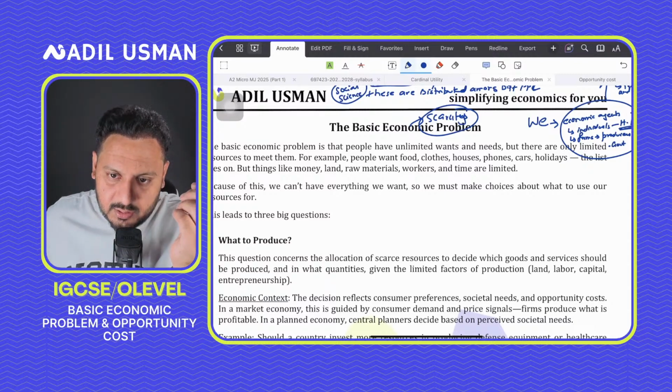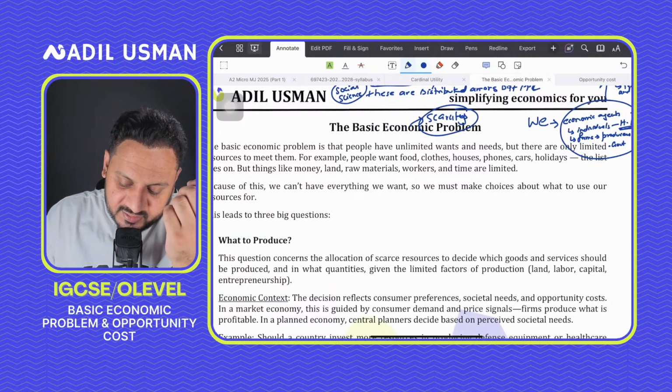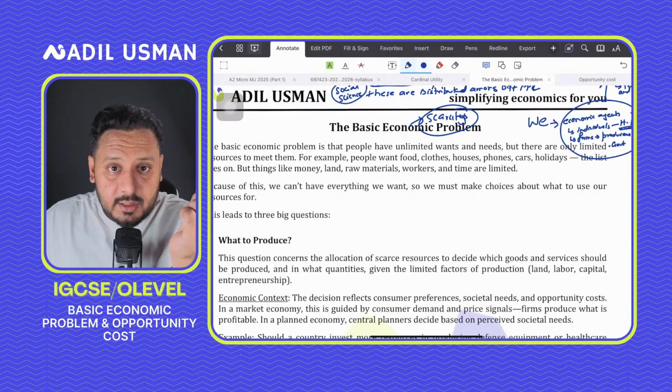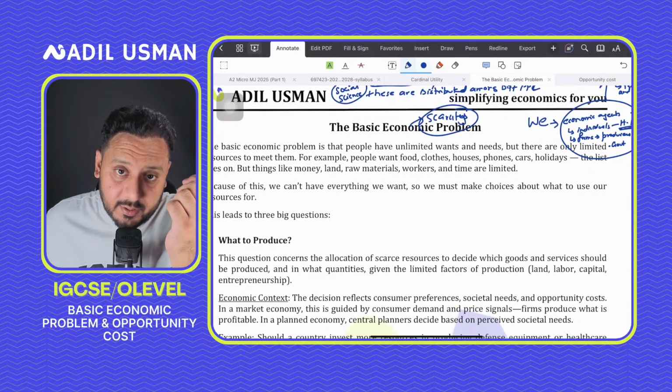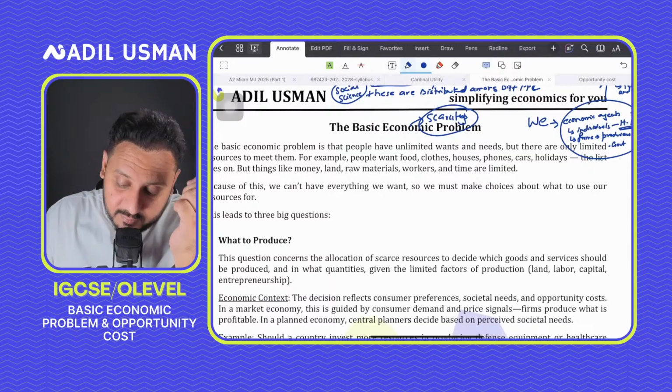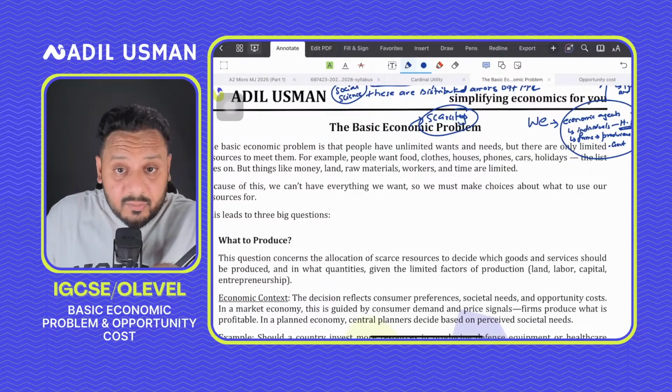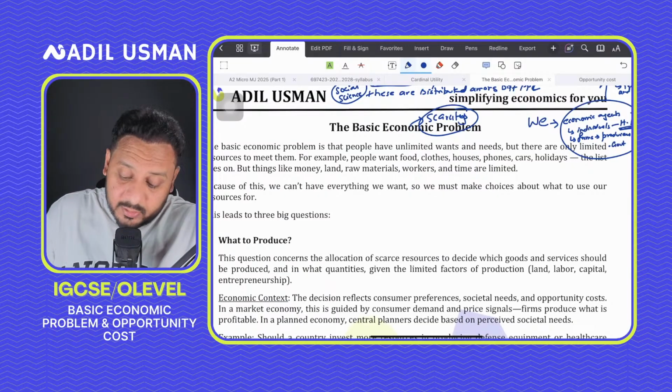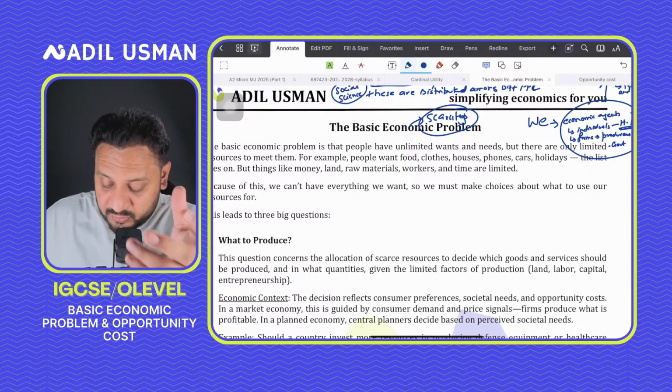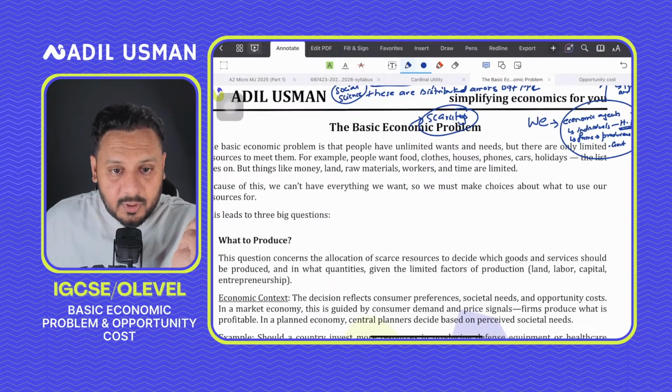So the reward for land is basically your rent, right? While the reward for your labor would be what? It would be wages. The reward for your capital is basically your interest, and the reward for enterprise, or doing business, is basically profit, right?